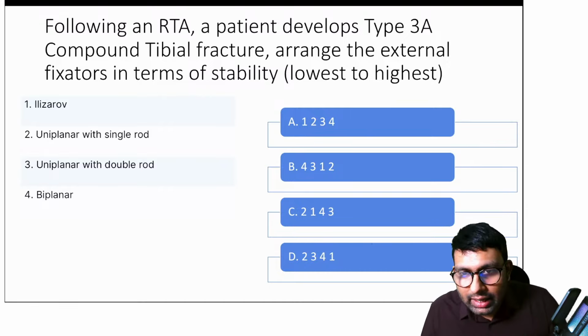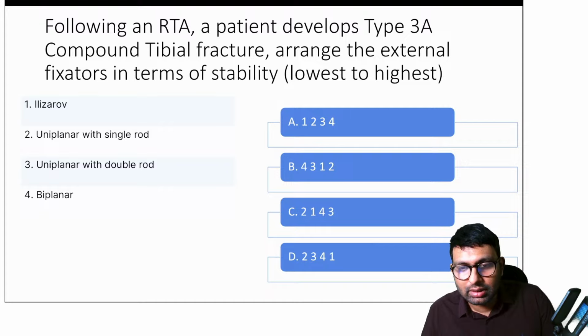Okay, so Stardust and Dr. Jain believe D is the answer. Single rod, double rod. Okay, okay. Anyone else has an answer?